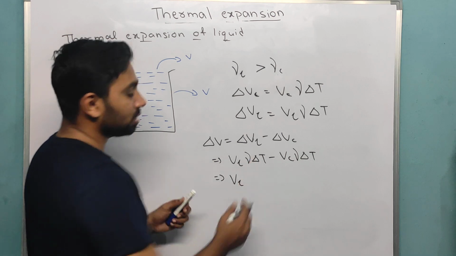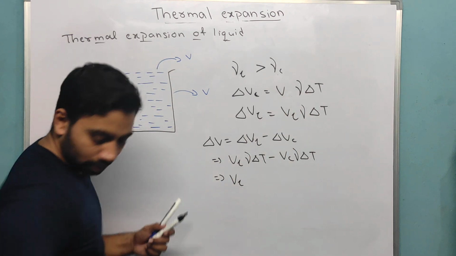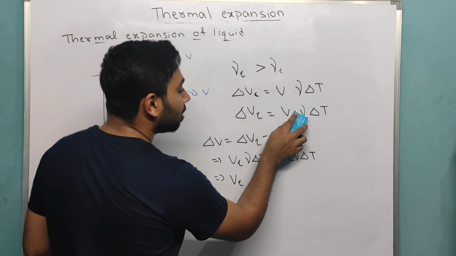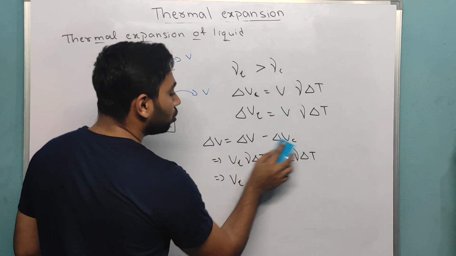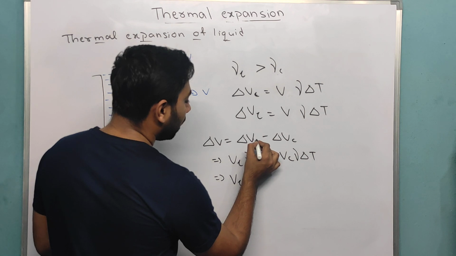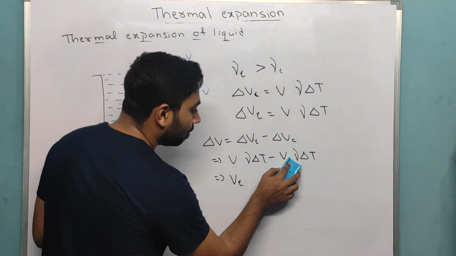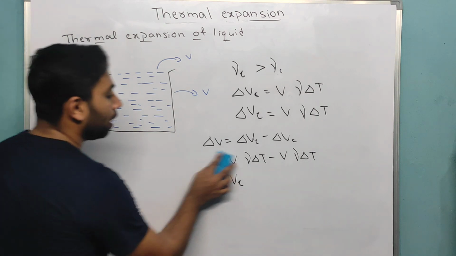Hey, one second. There is a small mistake I made, because container volume and liquid volume are the same, right? Container volume and liquid volume are the same. Then why would I write different values? Change it from here.